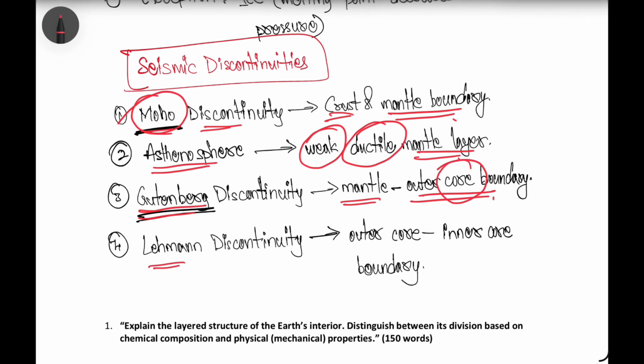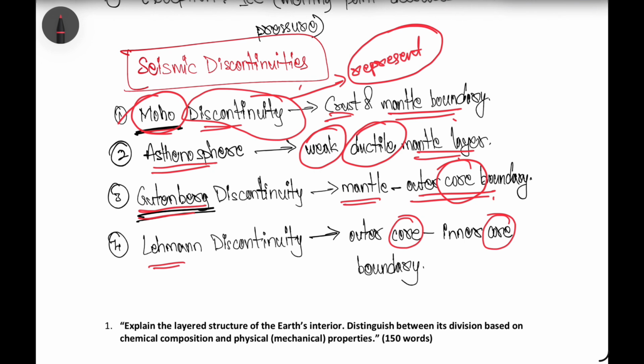The Lehmann discontinuity is present between the outer core and the inner core boundaries. So what are these discontinuities? These discontinuities represent the physical, chemical or mechanical changes between the layers, from where these changes start. By that, these discontinuities act as boundaries between those layers of the earth.